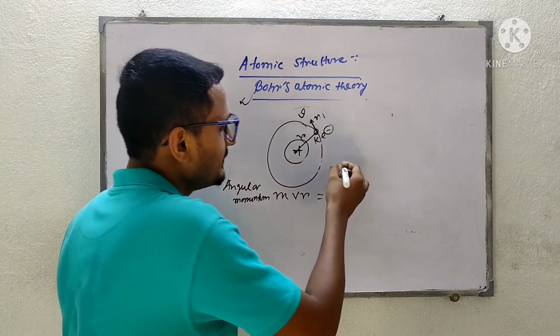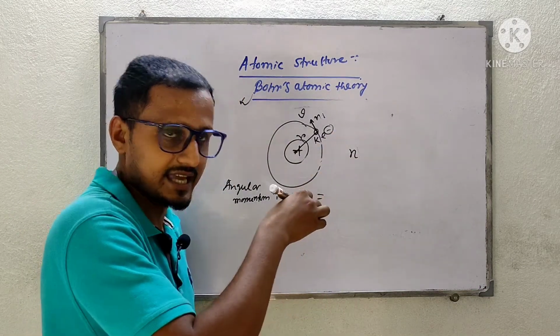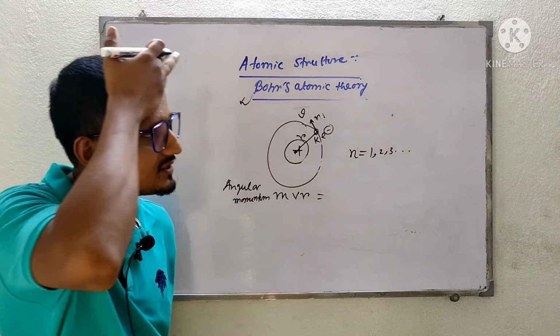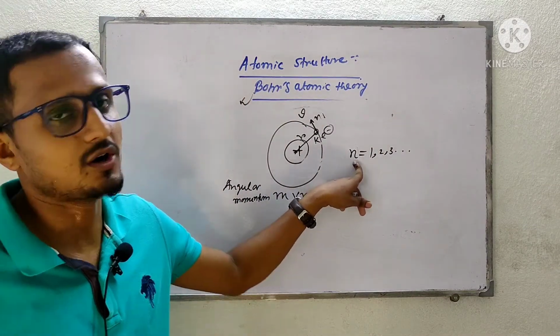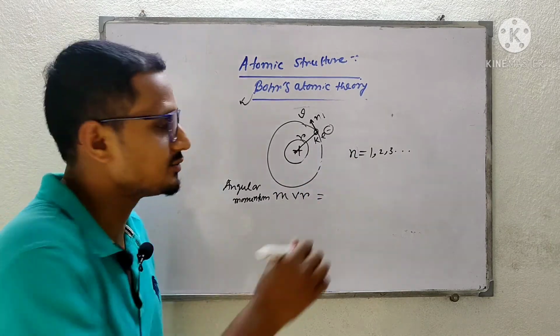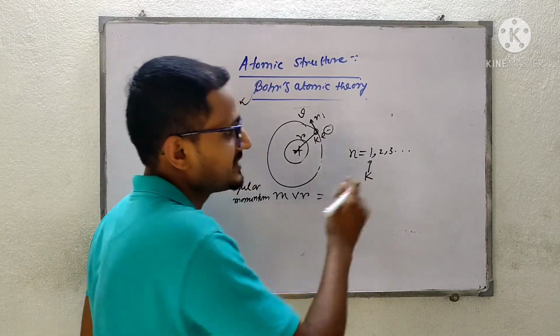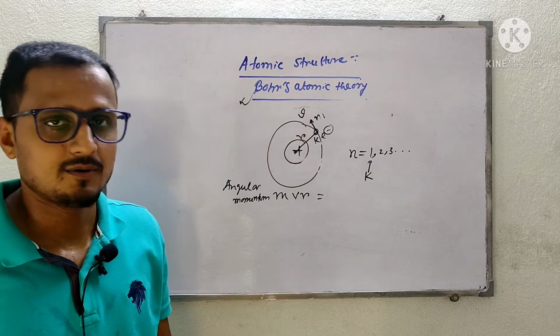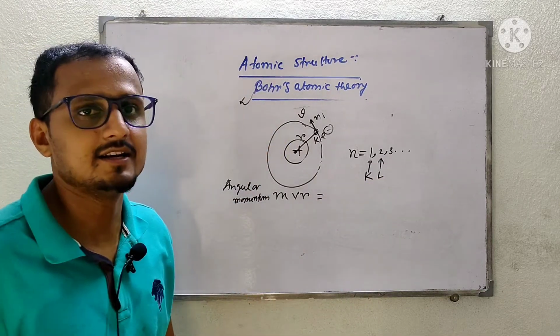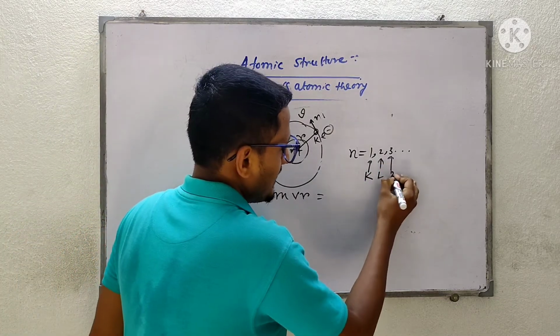Integral multiple means we have to take an integer, that is n, whose value may be 1, 2, 3, anything, and this shows the number of the orbits. If the value of n equals 1, this shows the K orbit, that means the first energy state. This shows the second orbit, that is the second energy state, then the third energy state.